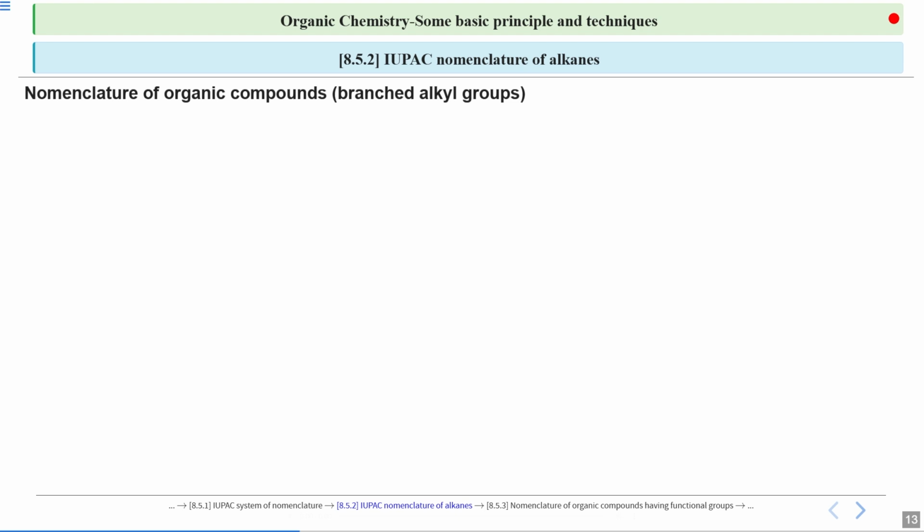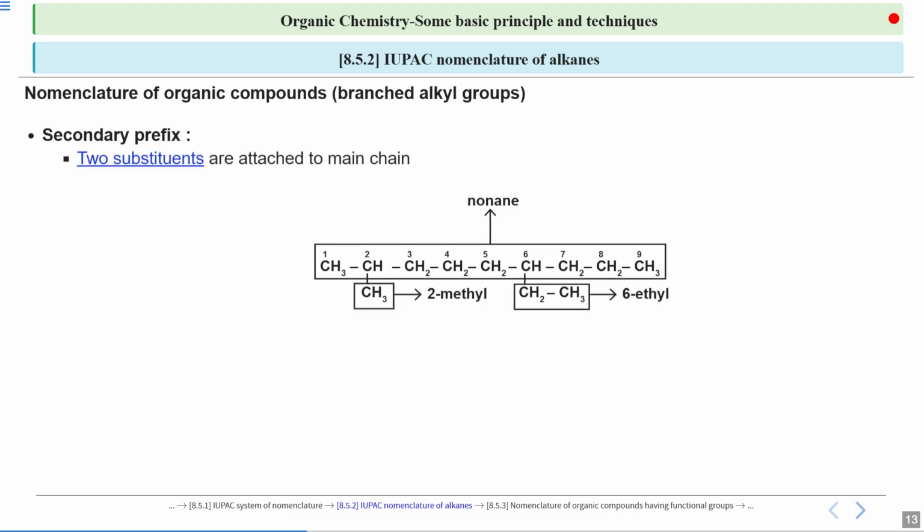Now what is the next thing? So we were upon our finding of the branched naming. Okay, so alkyl branch naming is left. But before that, you should do the numbering. Then and only then will we be able to give names for the branched alkyl groups. Okay, so now we are in the state of deciding secondary prefix. So this was our longest chain. So we call it "no name" because we don't have any double bond or triple bond.